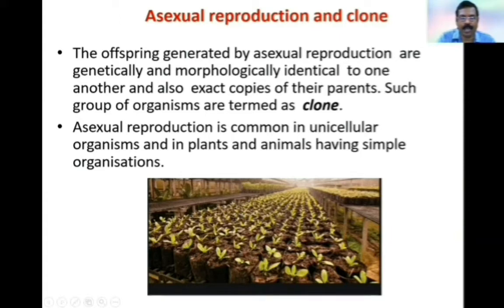Here, this is the group of plants which are generated by the tissue culture process from a single parent, and these all have similar genes and similar phenotypic characters. So we can call this group of organisms a clone.